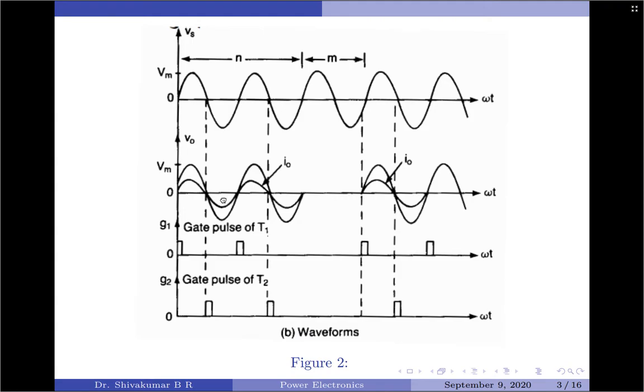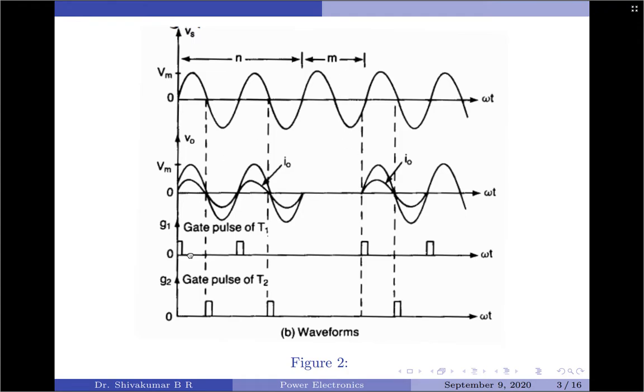Coming back to the waveforms here, you have to note that the input supply is appearing across the output for an integral number of cycles, and let us denote this by n, and this complete time duration is represented by Tn. The output for the next m cycles, again here in the diagram m is taken as 1, it can be any integer value, will be 0.